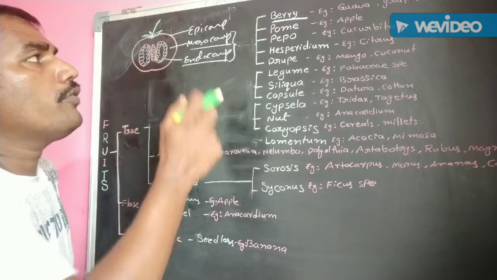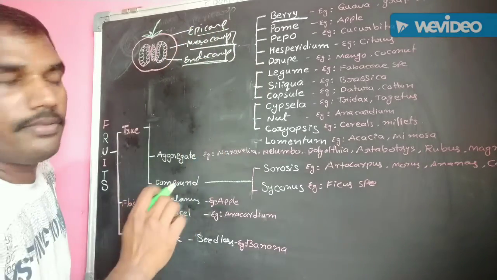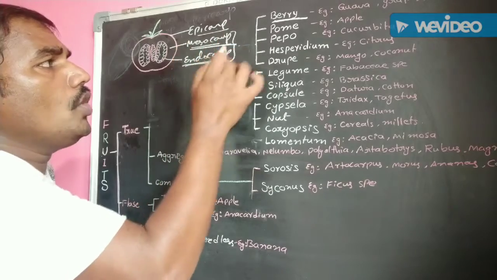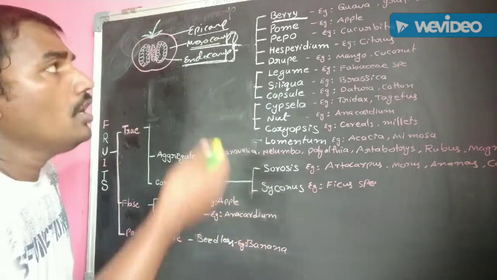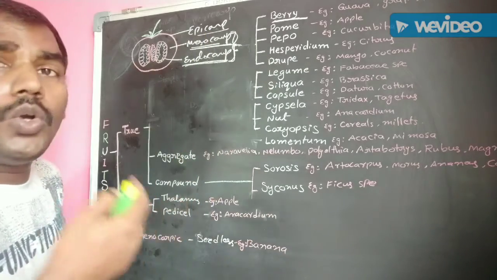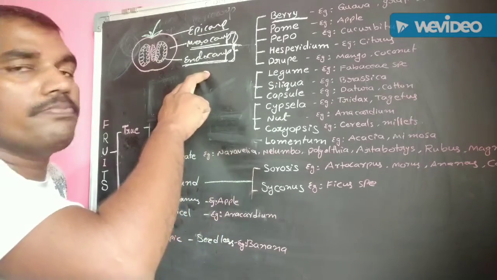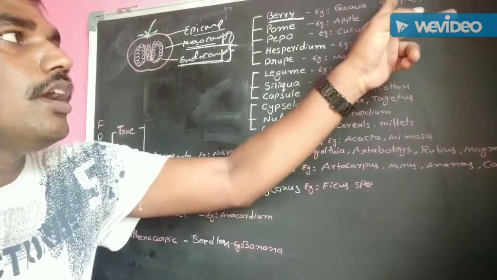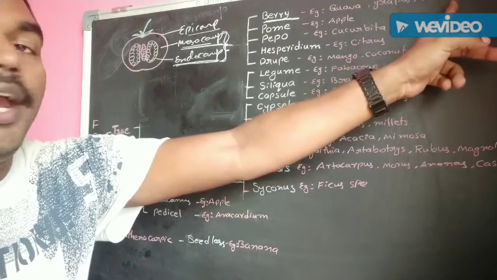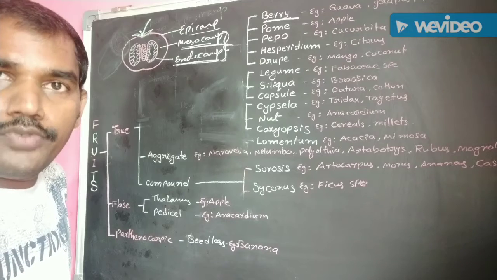In this, the fruit wall is distinguished into epicarp, mesocarp, and endocarp. Both meso and endocarps are fused to form a pulpy nature. Because of this reason, the meso and endocarps are the edible parts in these berry fruits. Some examples are guava, grapes, and tomato, which are edible berry fruits.